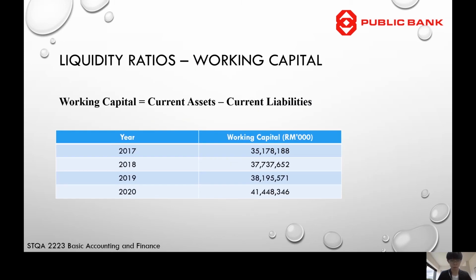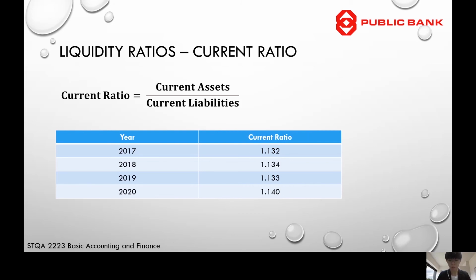Now we will look at the liquidity ratio. Let's start with the working capital. Working capital can be obtained by subtracting current liability from current asset. By using this formula, we calculated working capital for 4 years. For current ratio, the formula is current asset divided by current liability. By using this formula, we can obtain current ratio for 4 years.